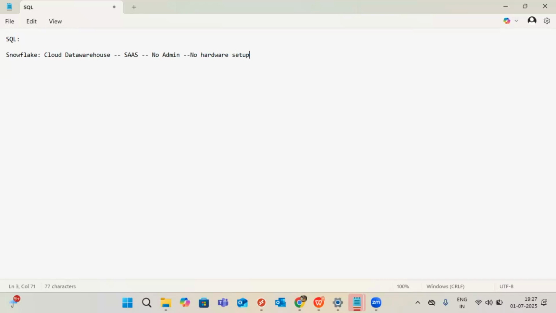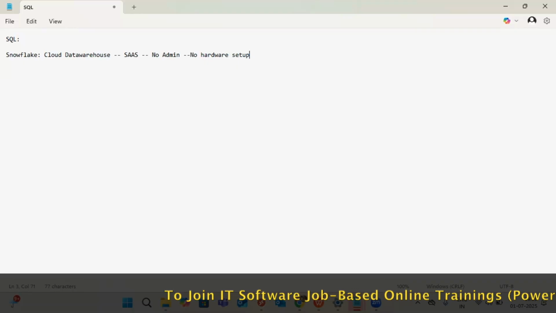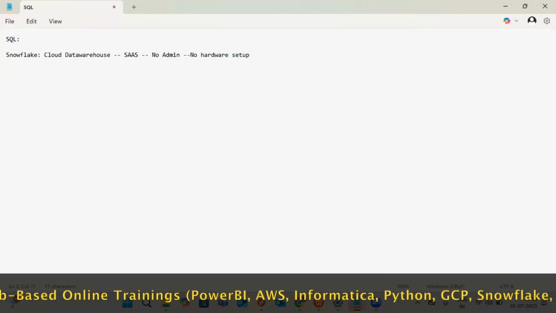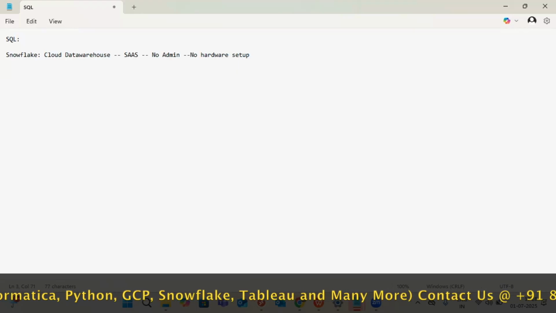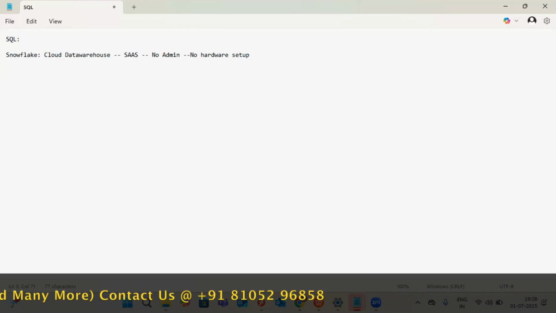What clients used to struggle with, like server management, hardware management, installations, and version upgrades, all of this is gone here. Just go with additions and get into the account. That's it. No need of any installation. You don't even need to check your laptop configuration.